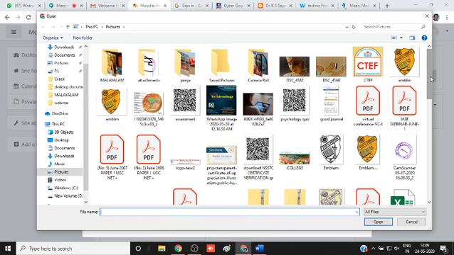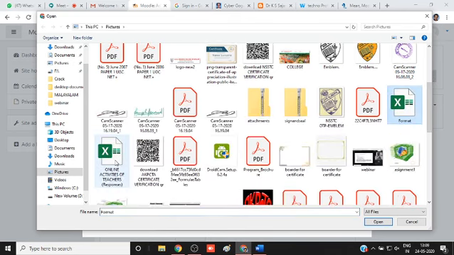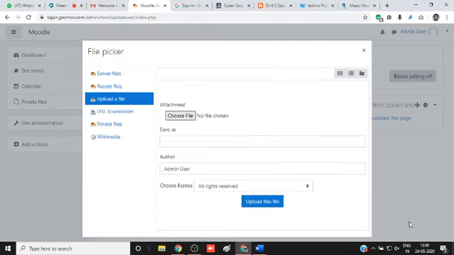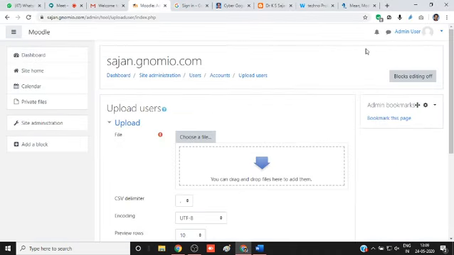In this way, you have to select this CSV file. Just select, click open and upload. Okay, I cannot demonstrate it now because I am not a valid user now. In that way, you can upload your students into this platform.